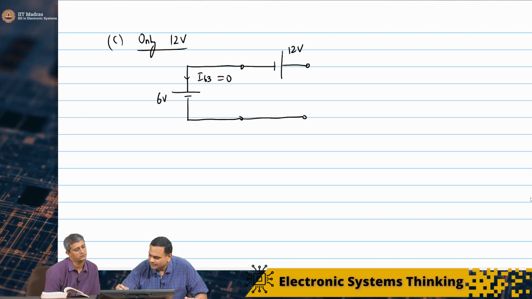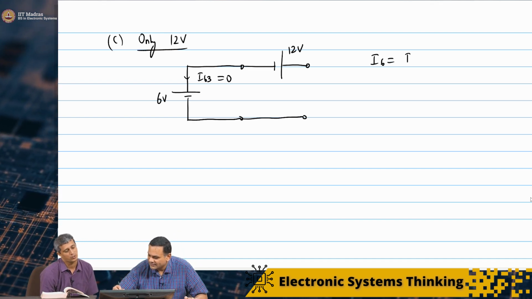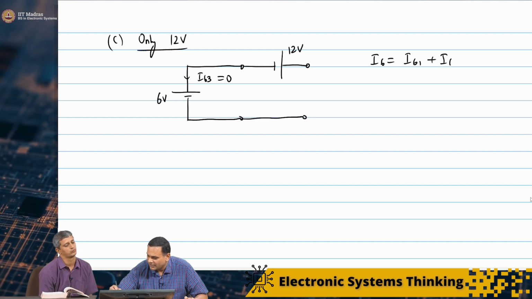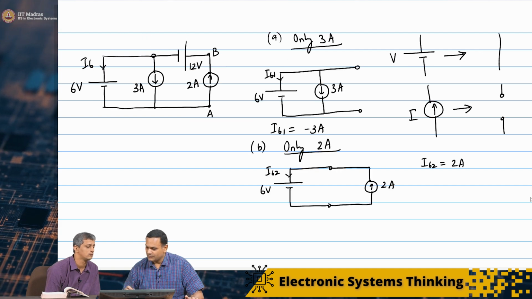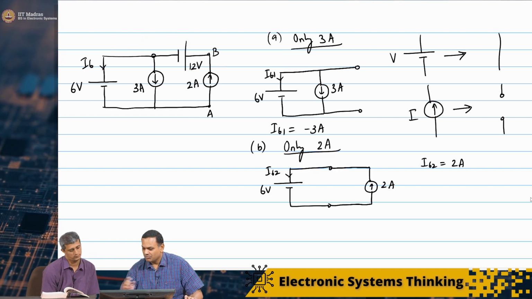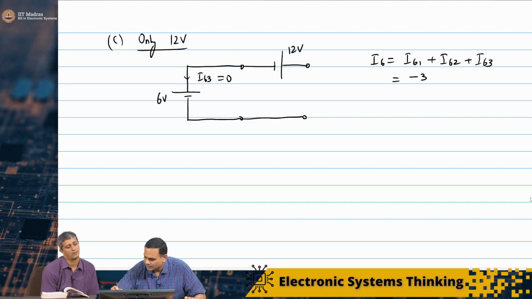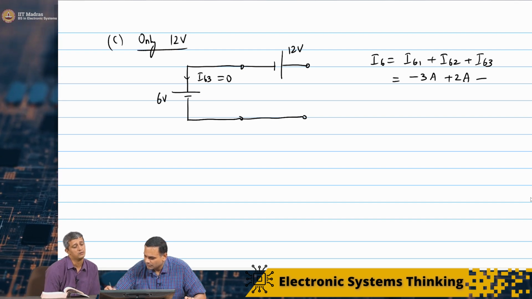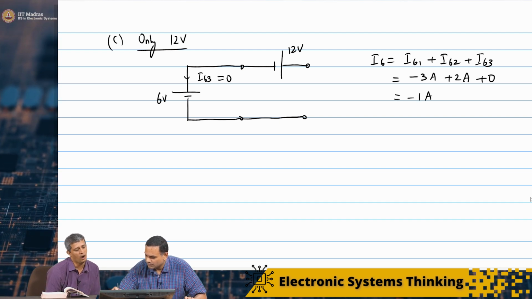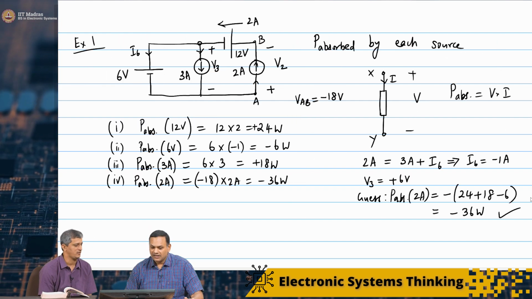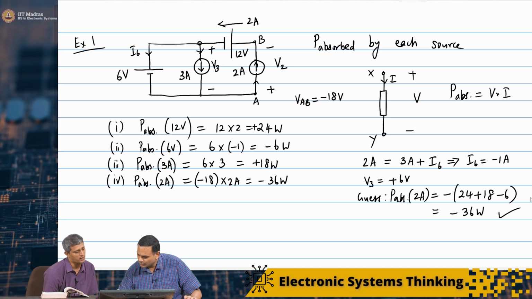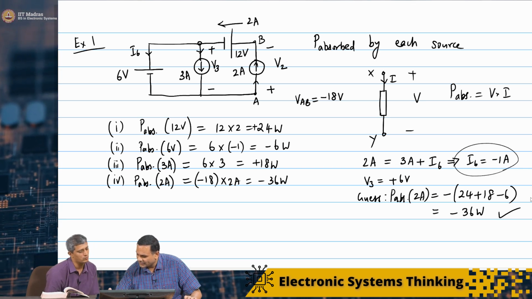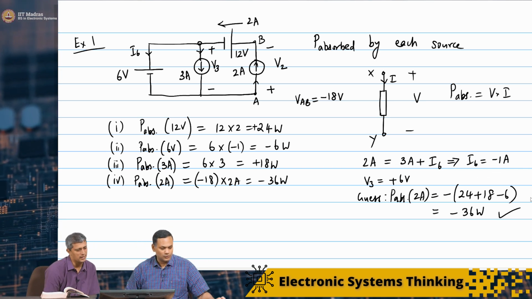So which means I6 is just the sum of the 3 currents. So this is basically minus 3 amperes plus 2 amperes, minus 1 ampere. Let us see what we got earlier. We got minus 1 ampere. So I6 is minus 1 ampere, so this makes sense.